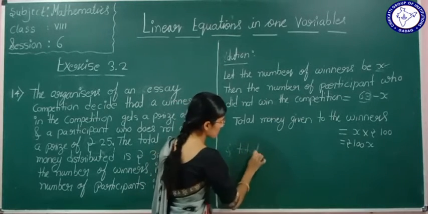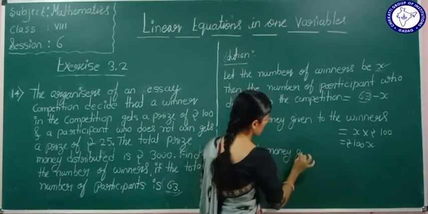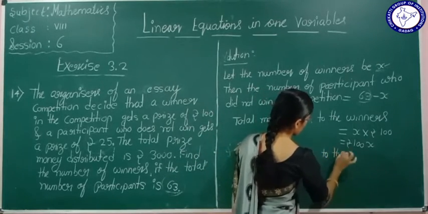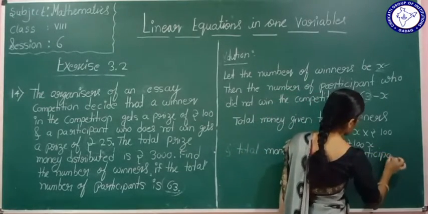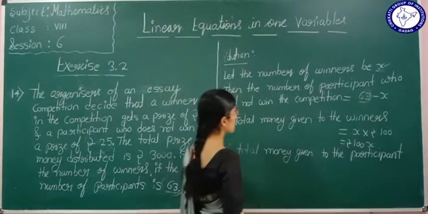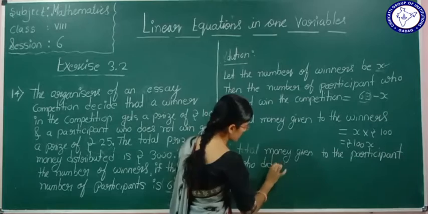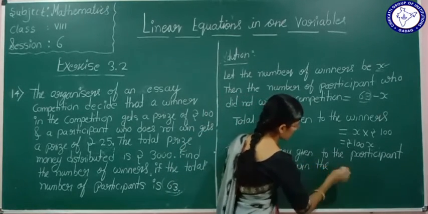And total money given to the participants who did not win the competition. What is that?